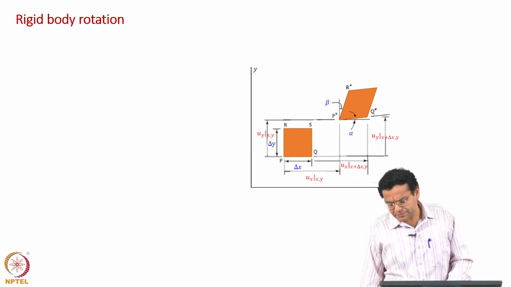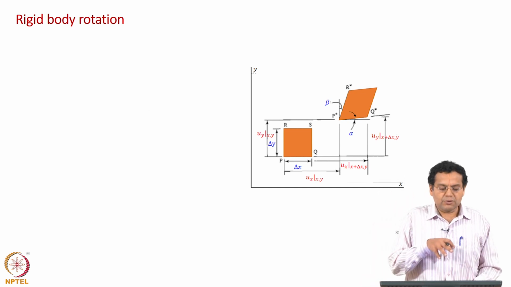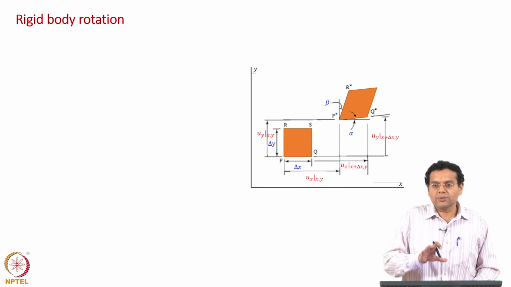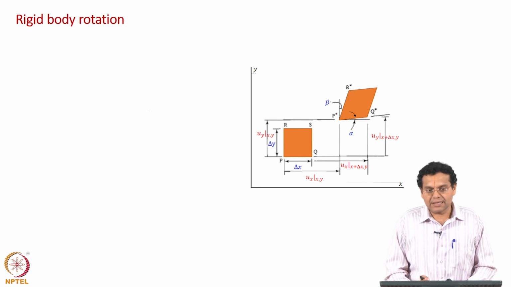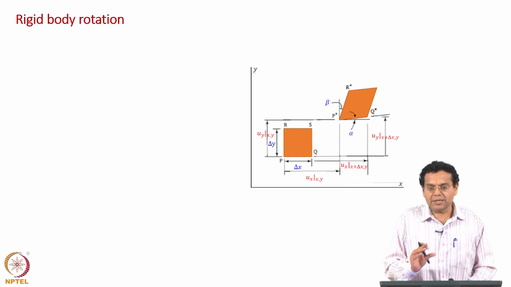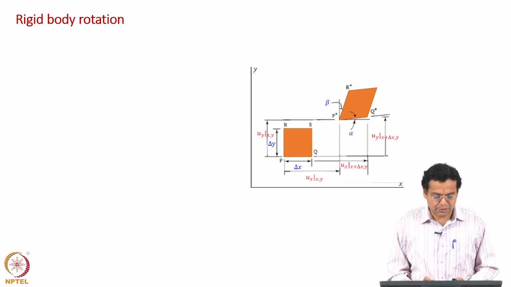Now, we will have to relate this rigid body rotation to the displacement field, and that is what we are going to do now. That is easy, because already we have got all the expressions at hand, a small sign has to be incorporated. Let us see how we do that.